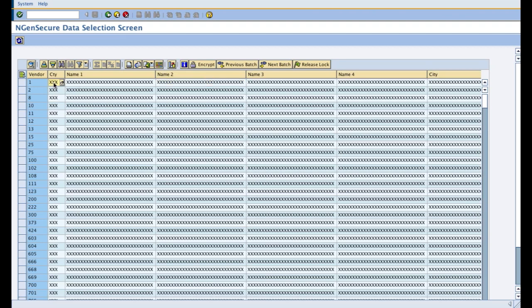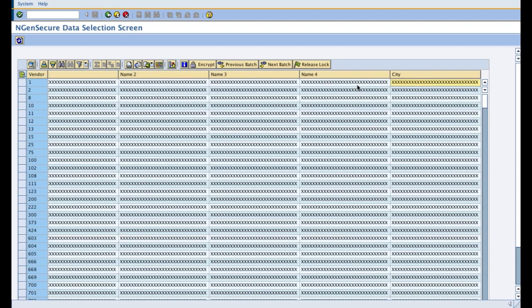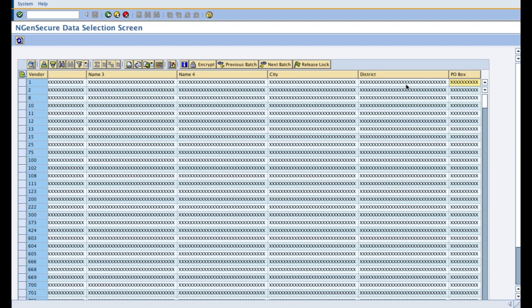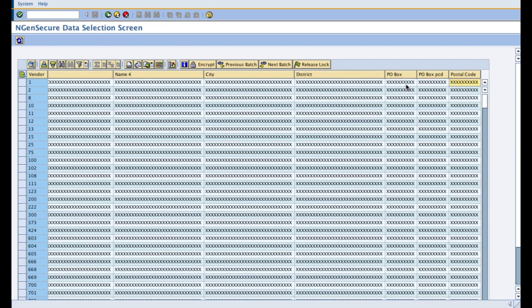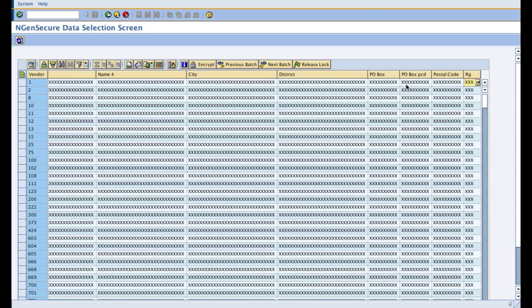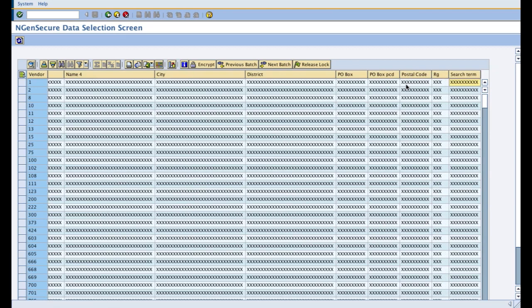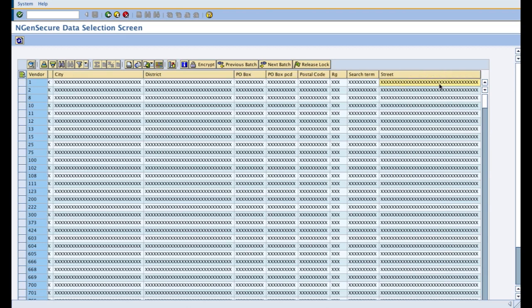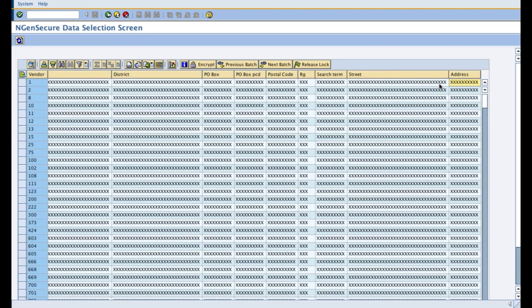So the country is replaced by 3 mask characters, the name one by 35 long characters. Similarly, the city, the district, the PO box postal code, and the postal code itself, the region, which can be state, country, or province, the search term, the street of the vendor, and the address number.